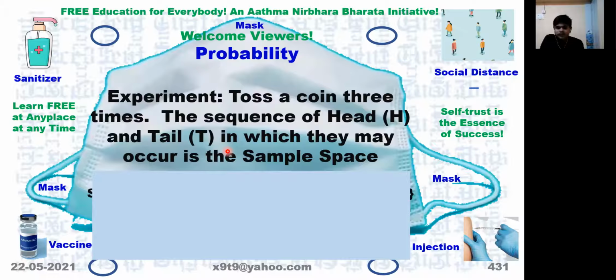It's again 1 by 6. How? Sir, because the numbers have equal chances, no, sir? Equal chances, but what are we using here? Toss a coin 3 times, the sequence of head and tail. We are using a coin. Oh, coin, sorry. It may be tails, 1 by 8. How are you getting that?